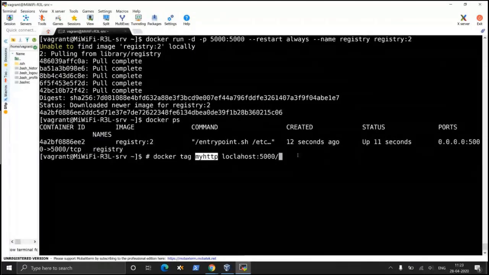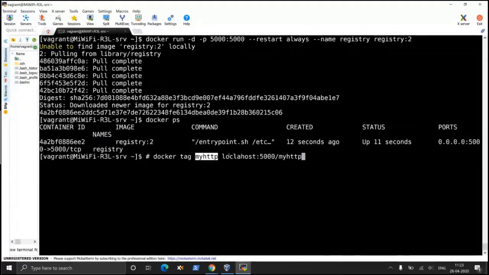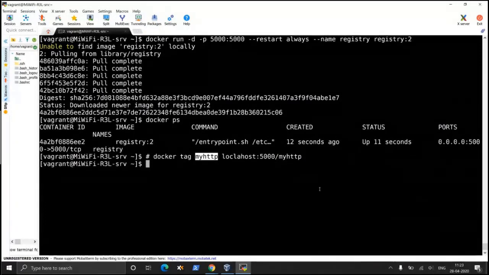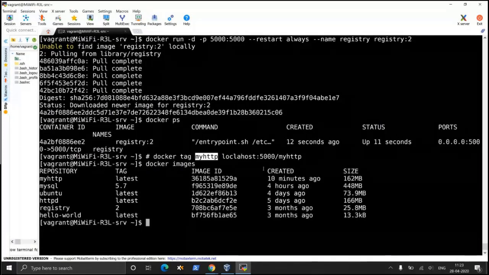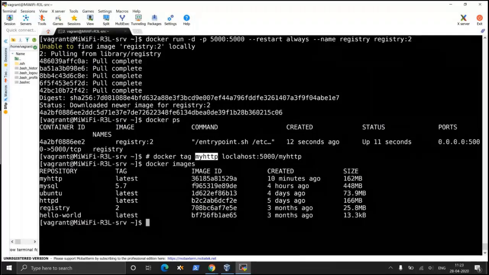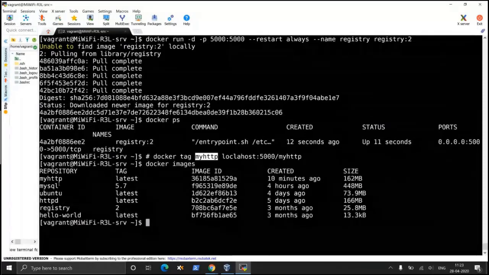Why do you have to retag, and why are you putting this host name? The reason is, if you try to push this image and do a Docker images, it will show the my HTTP image. This one is the latest one, and we can push it to the local registry with Docker push.